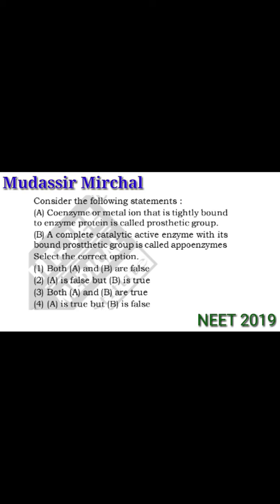Now in this case we know that a metal ion cannot be considered a prosthetic group. Prosthetic group is always an organic compound. And in the B part of the question, a complete catalytically active enzyme is called holoenzyme, not apoenzyme. So option 1, both A and B are false, is the correct option.